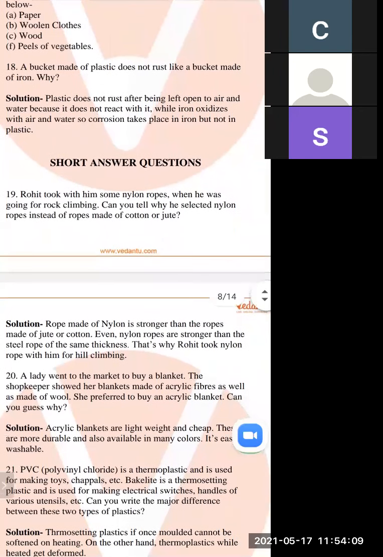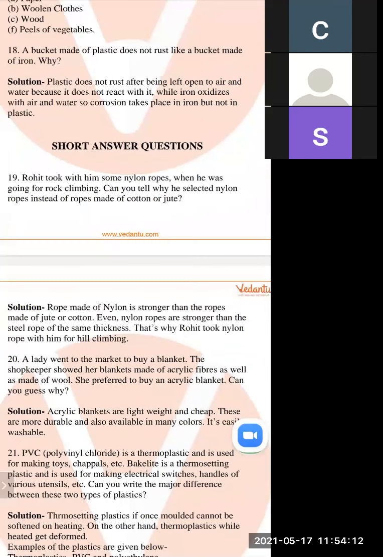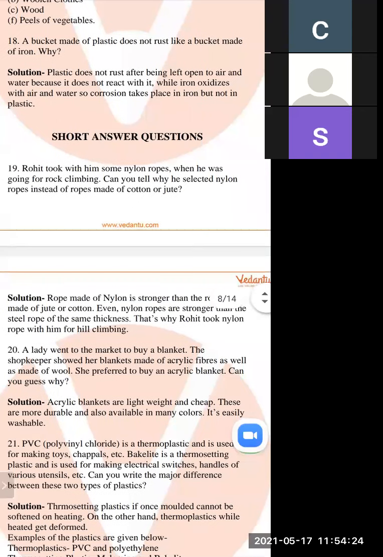Next: Rohit took with him some nylon ropes when he was going for rope climbing. Can you tell why he selected nylon ropes instead of ropes made of cotton? When we do rope climbing, we use nylon ropes. Why don't we use cotton ropes or jute ropes?